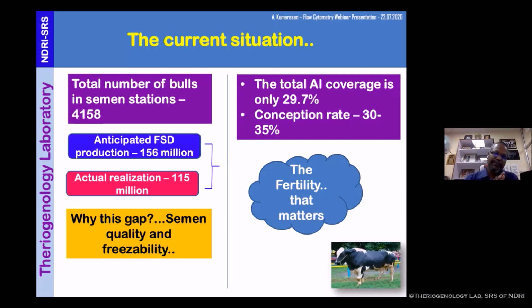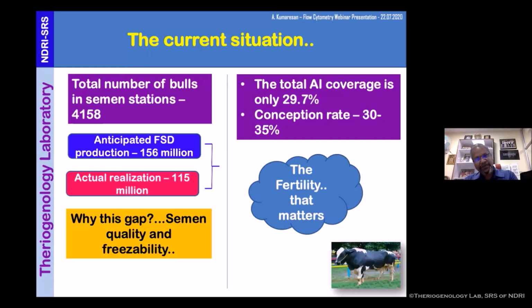Why this gap? It is because of poor cryotolerance or a high ejaculate rejection rate. These rejection rates are based on the initial semen evaluation, and we assume that this semen is not going to cryopreserve successfully and throw it away. That is one. The second thing is that some are cryopreserved, but because post-thaw recovery was not up to the mark, they are thrown out. So that's how this many doses are left out.